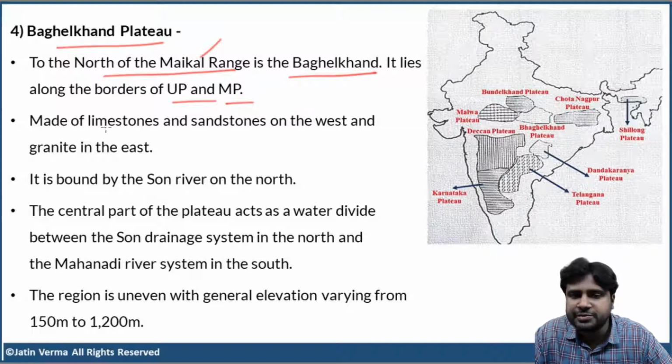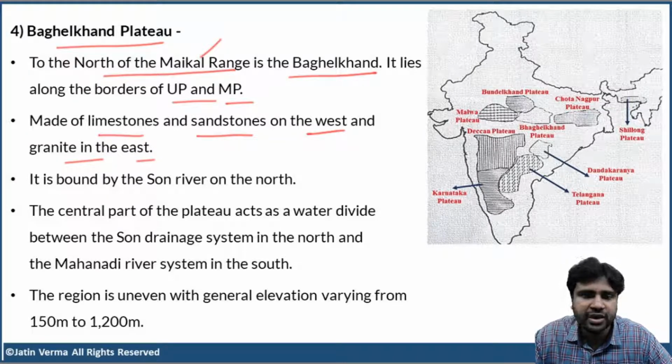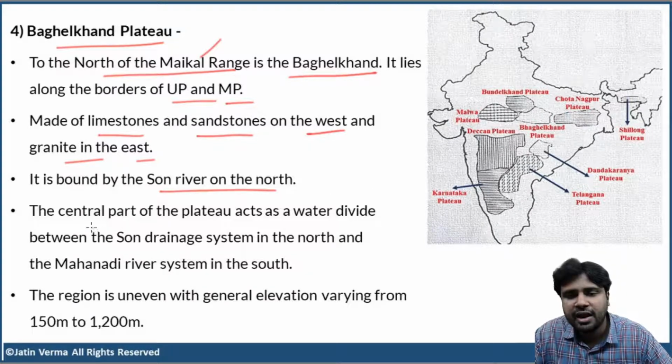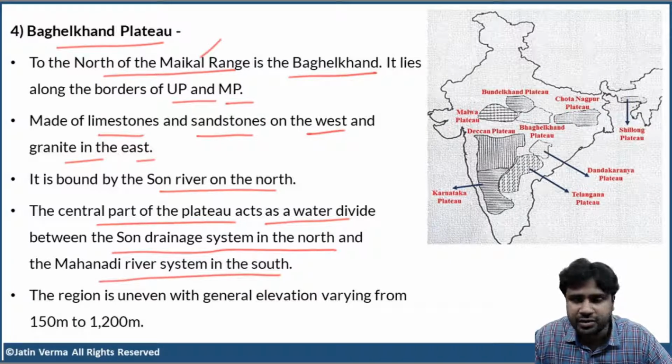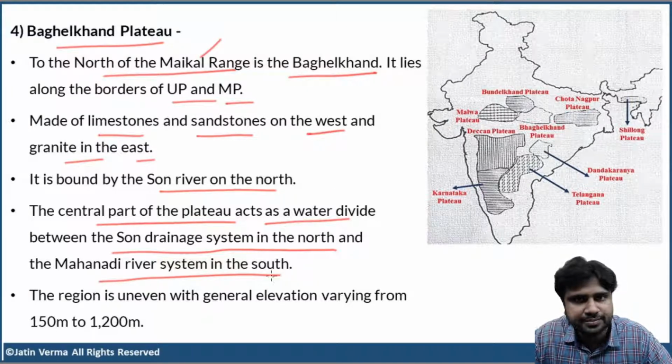Now, it is made up of limestones and sandstones on the west and granite in the east. Okay? Now, it is bound by Son River on the north, and the central part of the plateau acts as a water divide between the Son drainage system in the north and Mahanadi river system in the south. So, very simple. The central part of Bhagelkhand Plateau acts as a divide between two different rivers. To the north, we have the Son River, and to the south, we have the Mahanadi River.